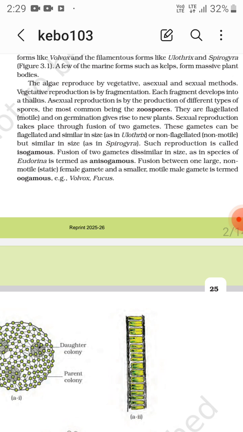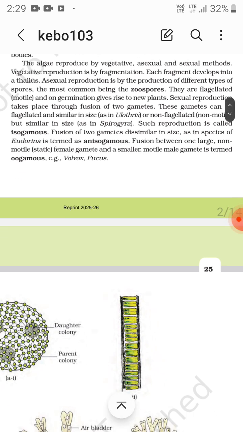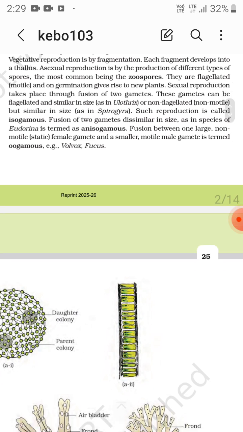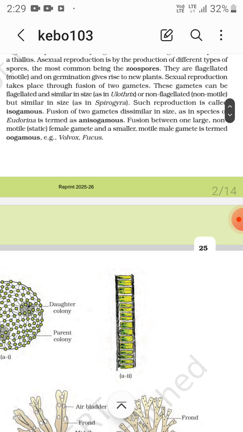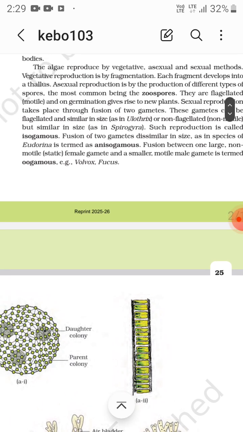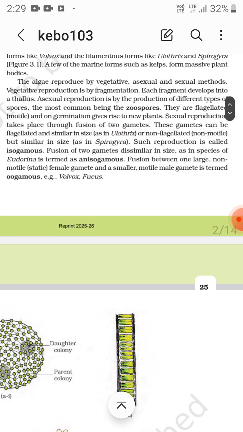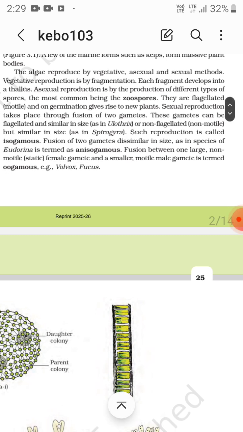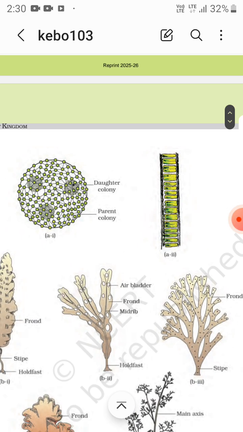The fusion between one large non-motile female gamete and a small motile male gamete is termed as oogamous. Volvox and Fucus, these are the examples. A large non-motile static female gamete and a smaller motile male gamete is termed as oogamous. Example in Volvox and Fucus.